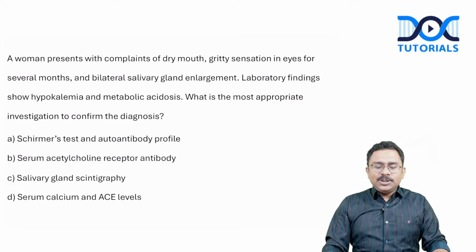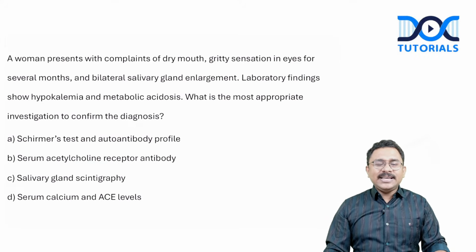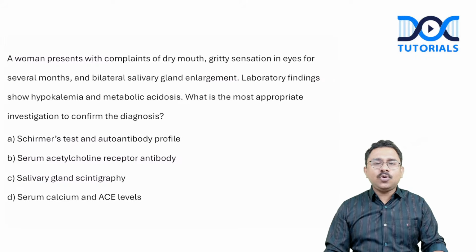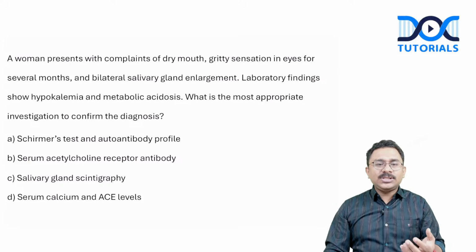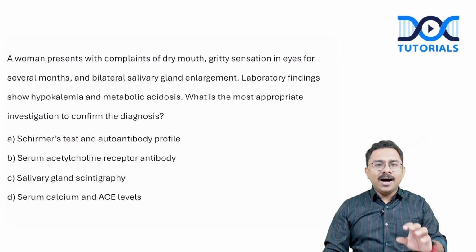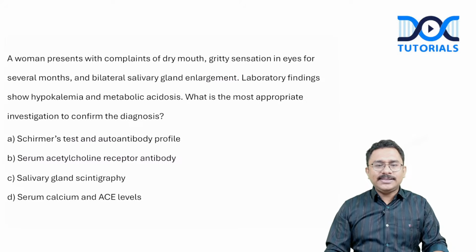A woman presents with dryness of mouth, gritty sensations in the eyes for several months, and bilateral salivary gland enlargement. Again, history-wise, strongly suggesting towards Sjogren syndrome, right? Laboratory features show hypokalemia and metabolic acidosis. We very well know that renal tubular acidosis type 1 and significant hypokalemia are features that favor Sjogren syndrome. What is the most appropriate investigation to confirm the diagnosis?